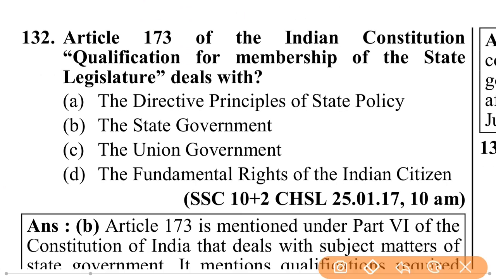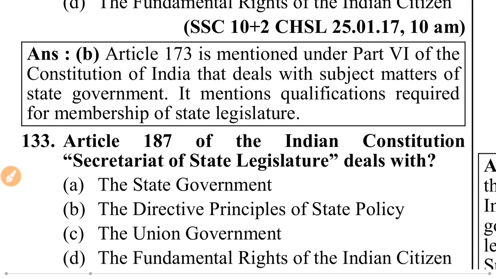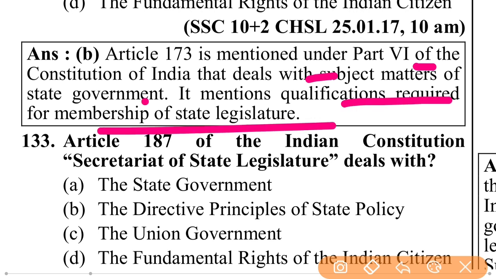Article 173 of the Indian Constitution, qualification for membership of the state legislature, deals with the directive principle of state policy, the state government, the union government, the fundamental right of the Indian citizen, that is the state government. Article 173 is mentioned under Part 6 of the Constitution of India that deals with the subject matters of state government. It mentions qualification required for membership of state legislature.